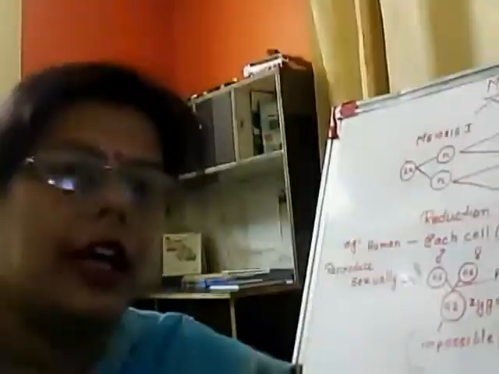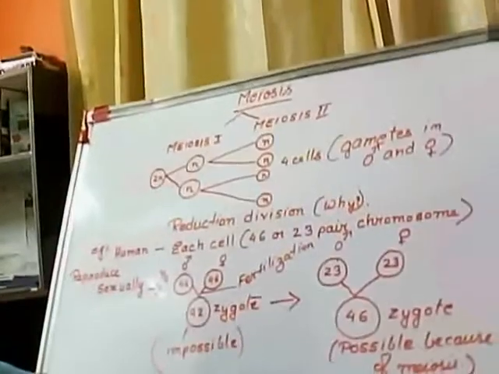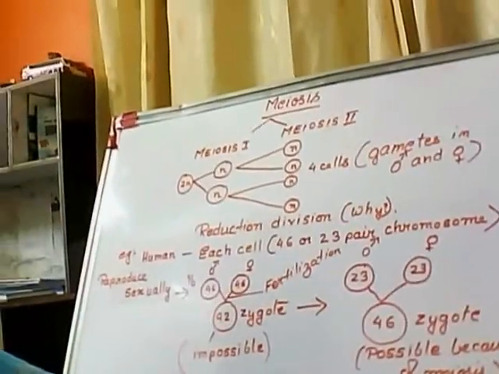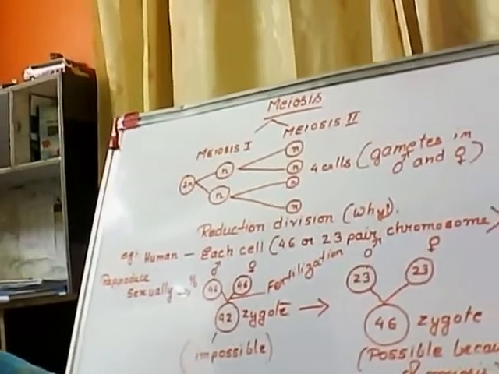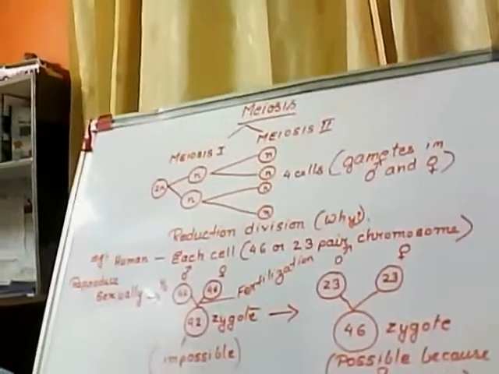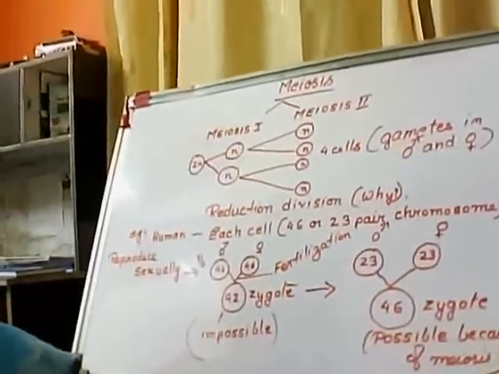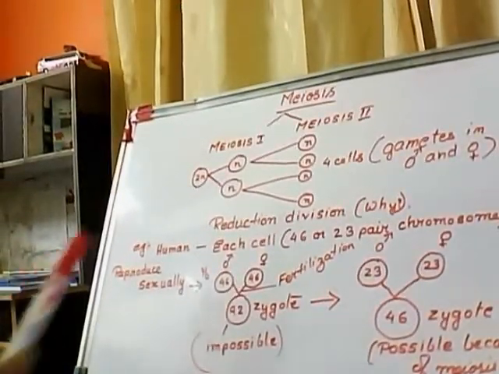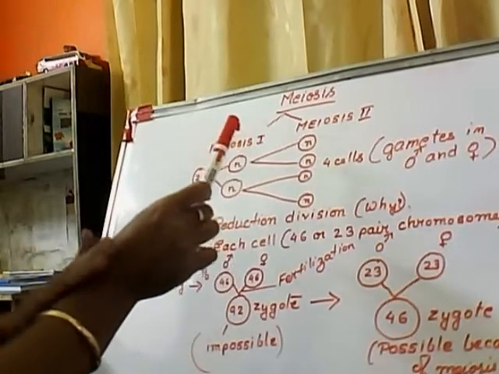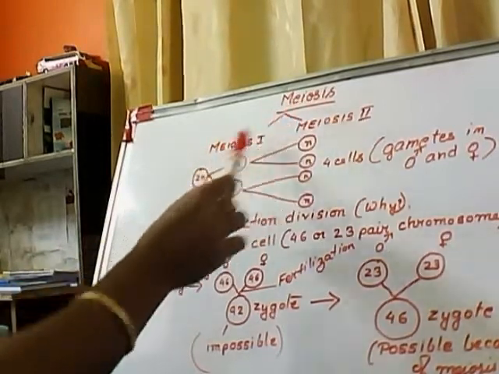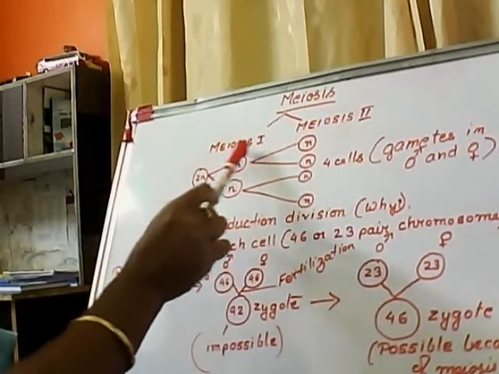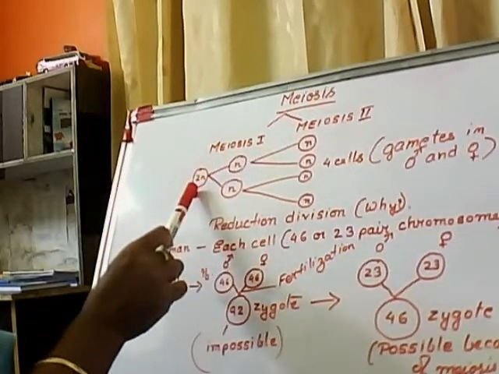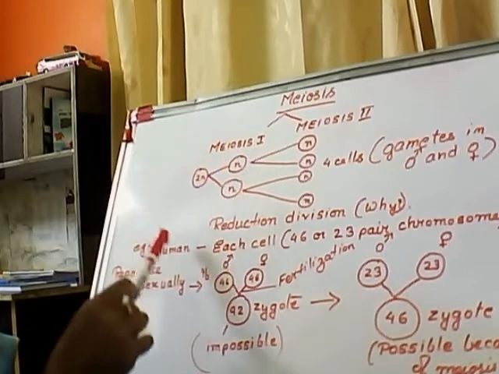I have taken the example of a human being. You just see here, first I have explained that meiosis has two divisions, meiosis 1 and meiosis 2. In meiosis 1, that single cell is divided into two cells.